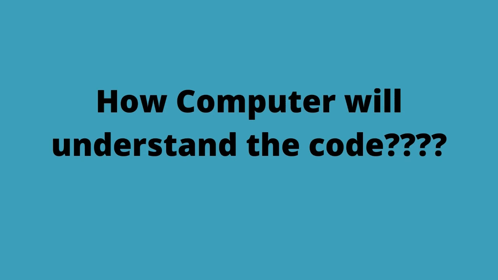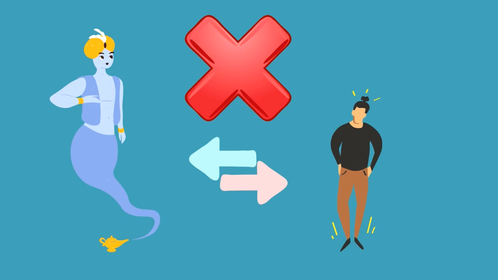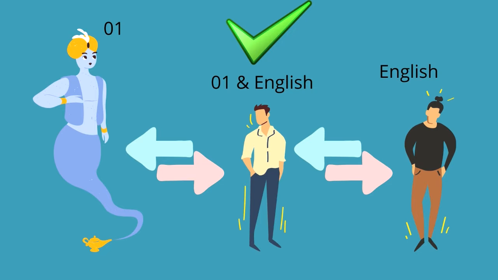Now take an example of genie. Imagine the genie is the computer. We all know genie, right? So there is a genie, and imagine it as a computer, and the genie knows only one language, that is his own language, which is 0 and 1, and you are the person who wants to make the genie work, and you know only English. So how will you command and make the genie do work? So you will need a mediator to translate what you tell into genie's language.